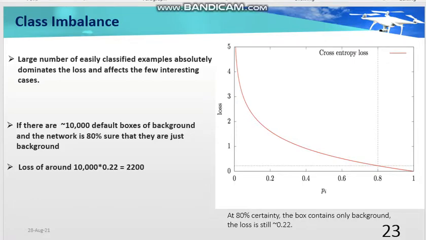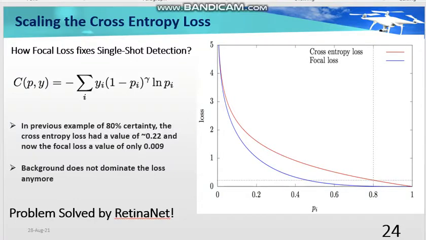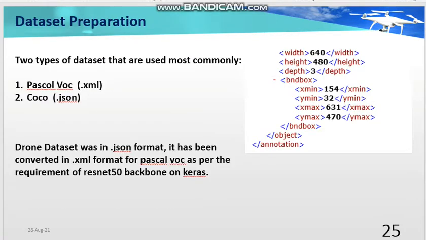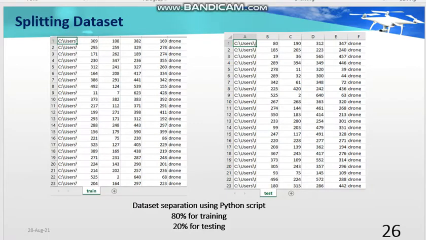Scaling the cross entropy loss solved the problem of class imbalance due to the very small size of UAV and large backgrounds. This modification in SSD is incorporated in a new algorithm called RetinaNet. We chose RetinaNet and then used an open source dataset because it was more diverse than the custom one. 80% was used for training and 20% for testing and validation.